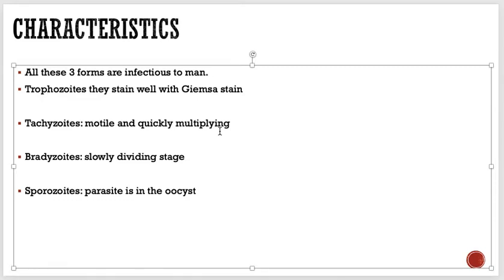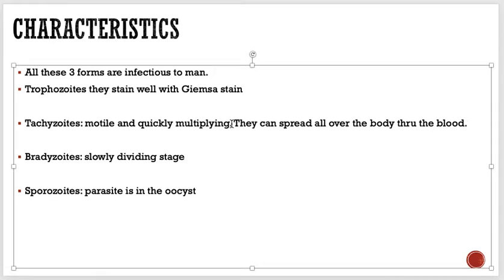These tachyzoids can spread all over the body through the blood, to different parts of the body. Remember, if something is in the blood, it can disseminate anywhere, right?